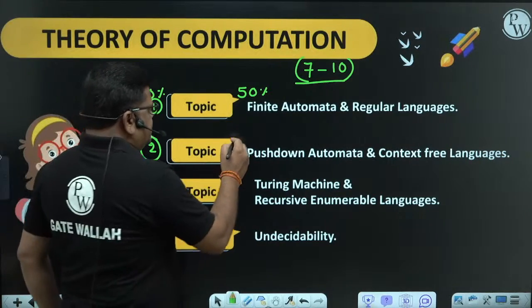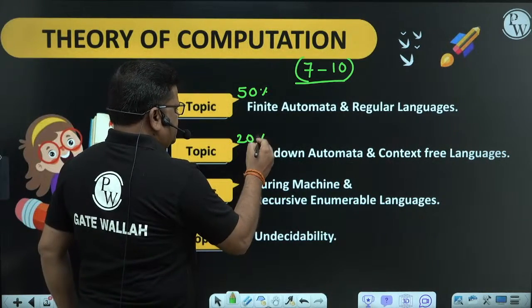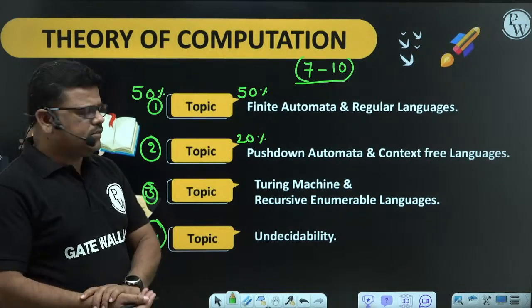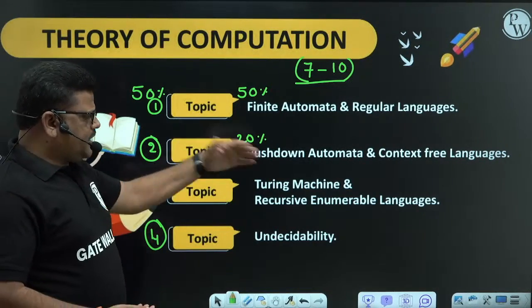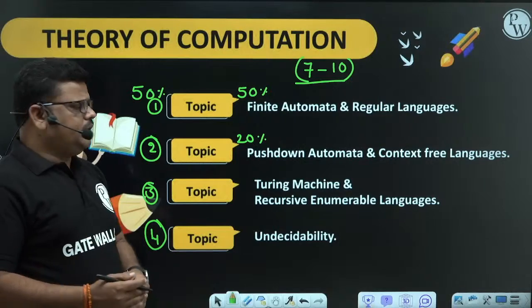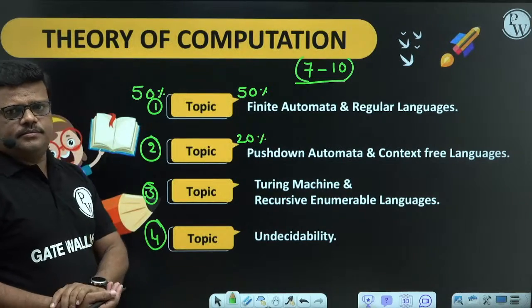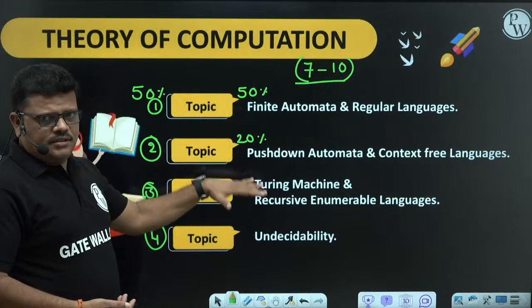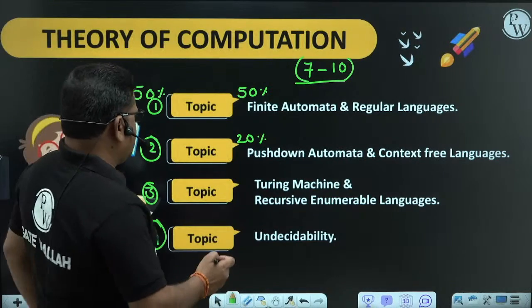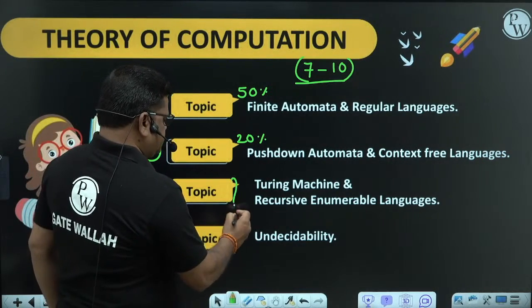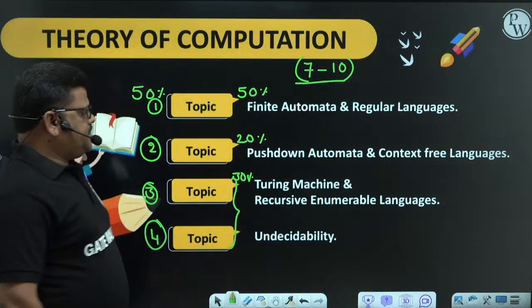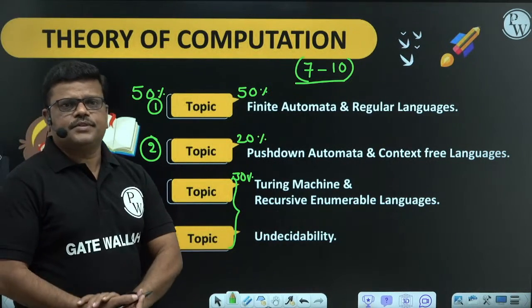20% most of the times like this, but sometimes it may vary. While studying also, our time will be focused based on this. We are dedicating our time on these topics based on these percentages. So the remaining 30% weightage is for these 2 topics. So this is the way.